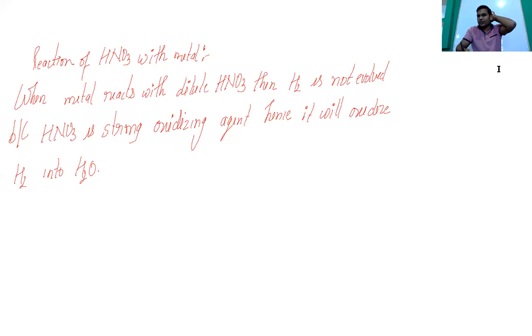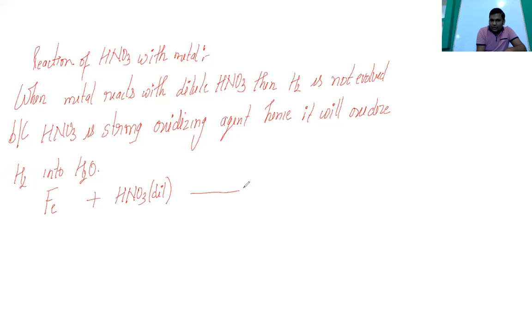Okay, so we are just going to write the reaction of dilute nitric acid with iron and copper. So what will happen? You can see here, if there is iron, and you are just going to react it with this nitric acid, HNO3, this is dilute nitric acid. You have to mention it, dilute.